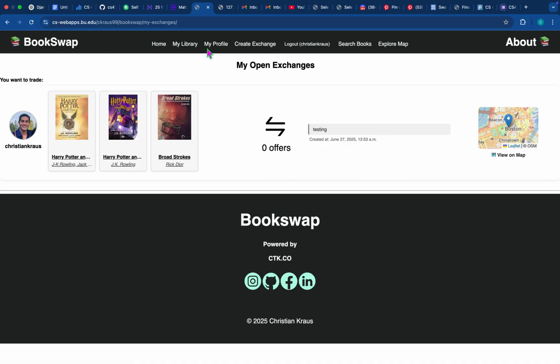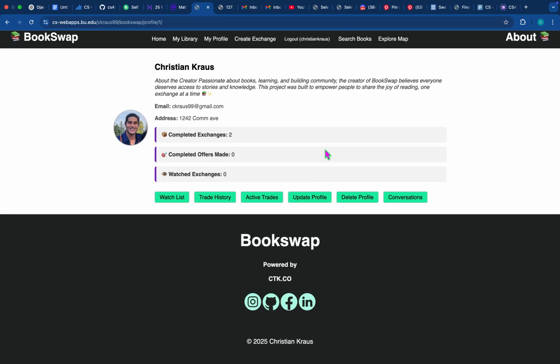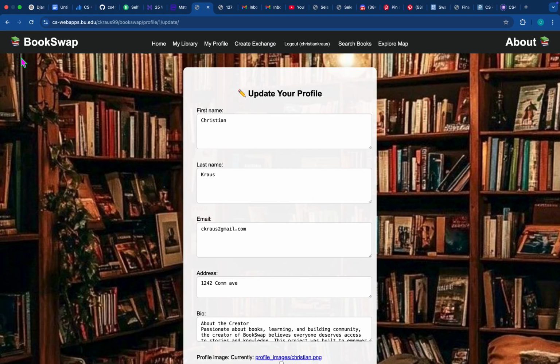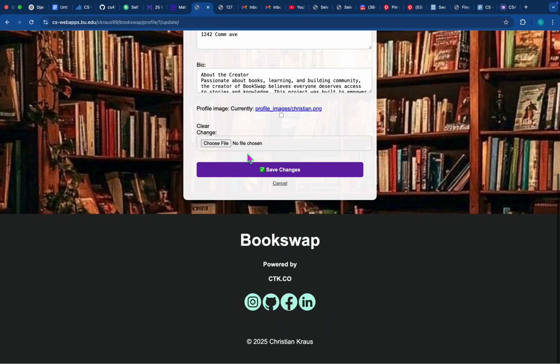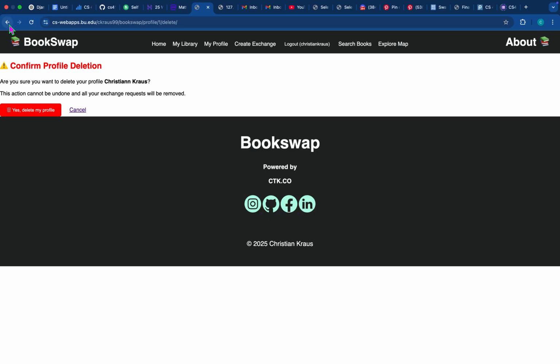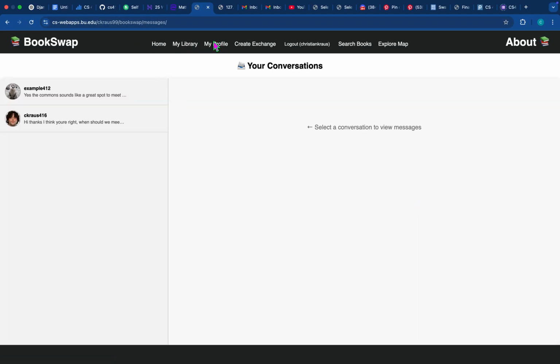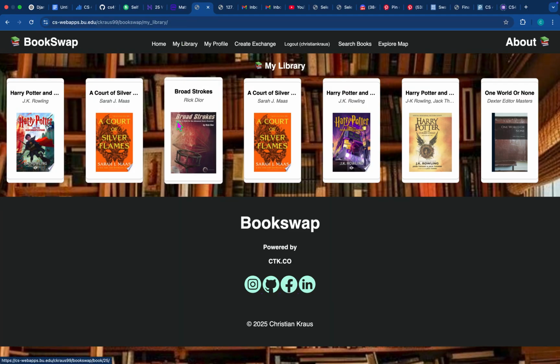Awesome. So back to the profile page. We can see update profile. We'll just trust that that works. Whatever, I'll just do a second and see if that goes through. There we go. Delete profile as well. And then, like I said, the conversations tab. So those are all pretty cool functionalities that we have on the user side of things, as well as making offers and the offer and exchange page.